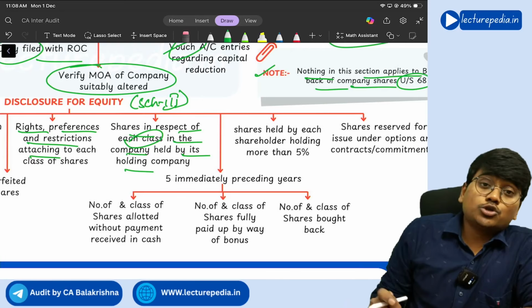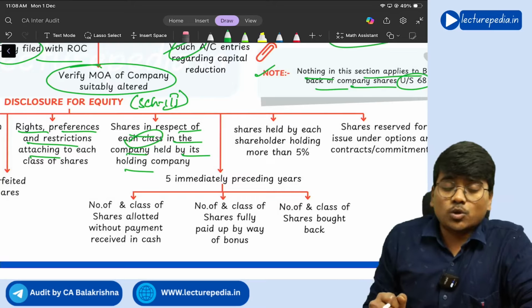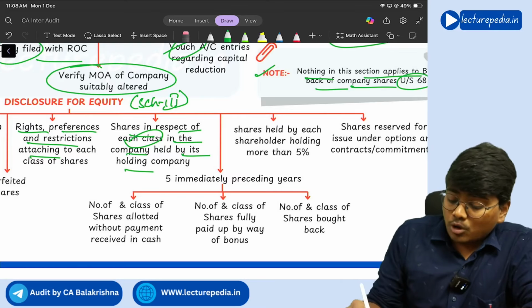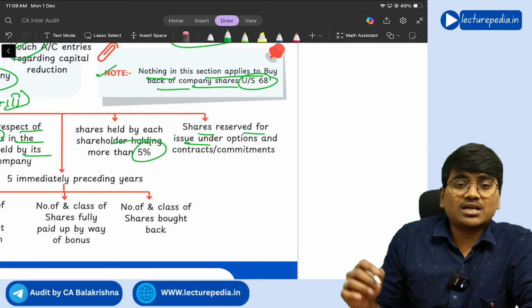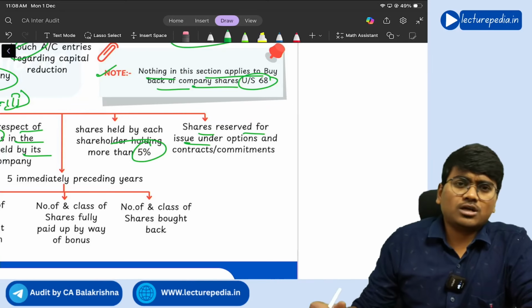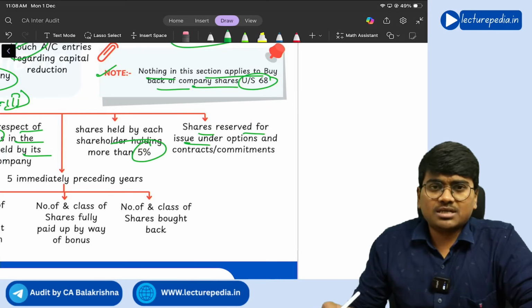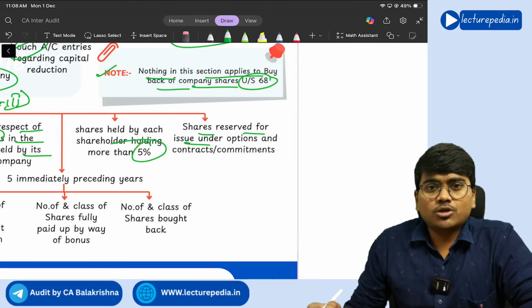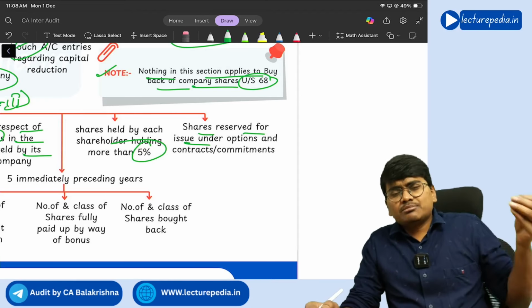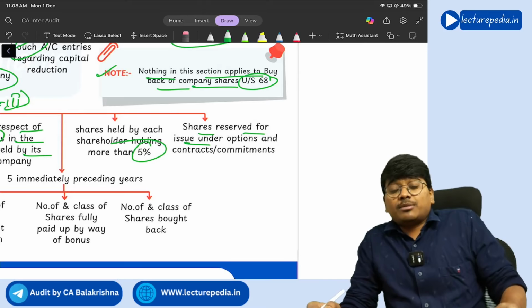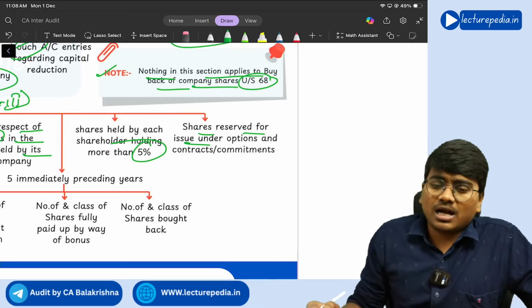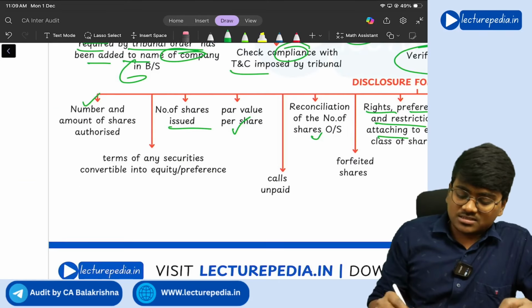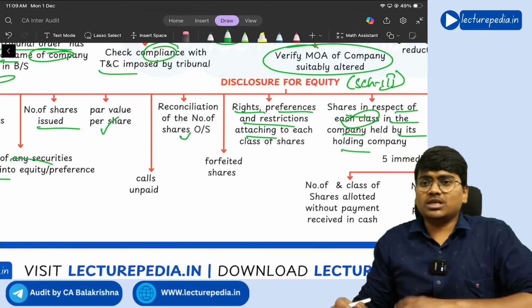Next, you should also disclose the names of shareholders who are holding more than 5% of the shareholdings. Next, shares reserved for issue under options and contracts or commitments should be disclosed separately. So in a company, they will keep some shares aside for the purpose of issuing them as options, or for issuing them under commitments that the company has. Next, terms of any securities convertible into equity or preference.